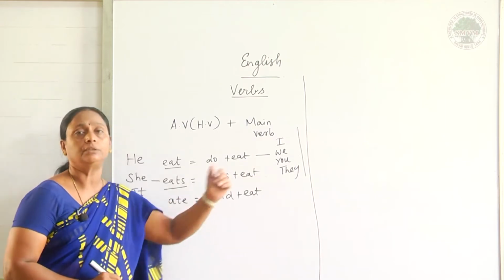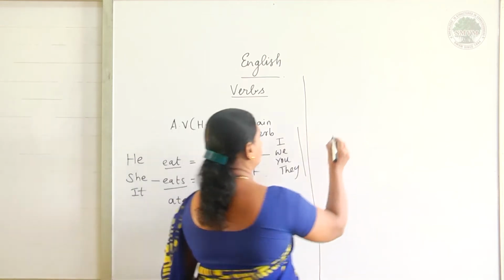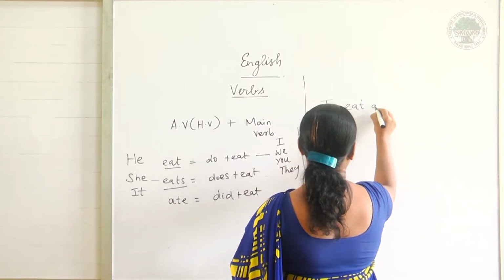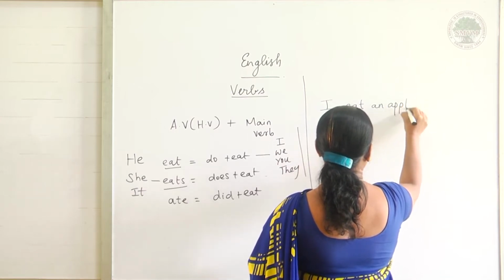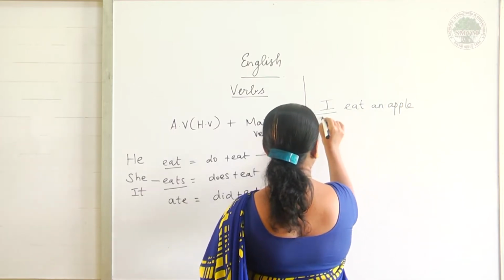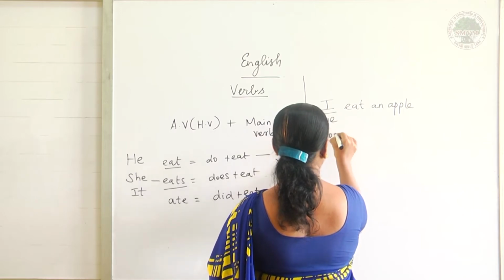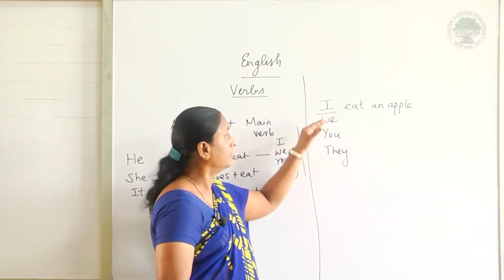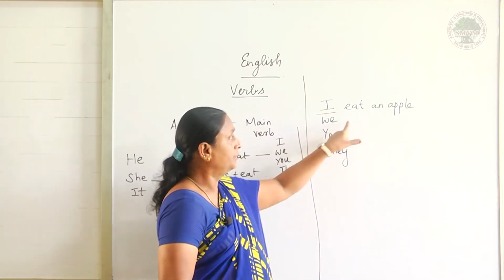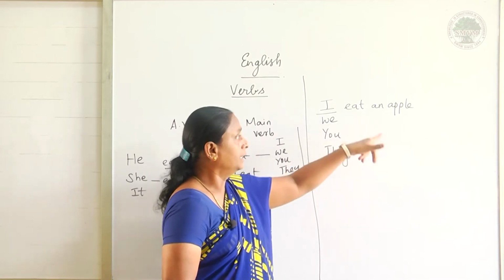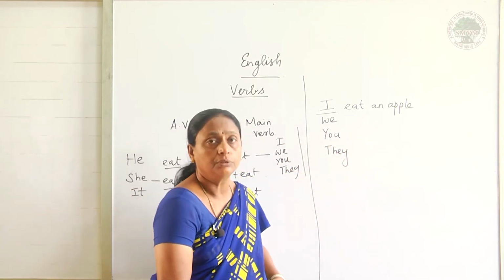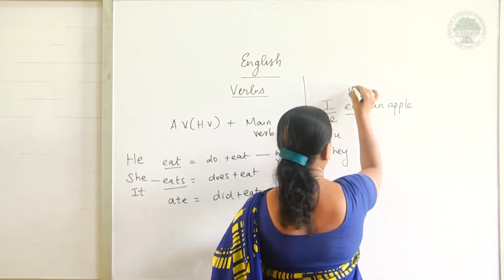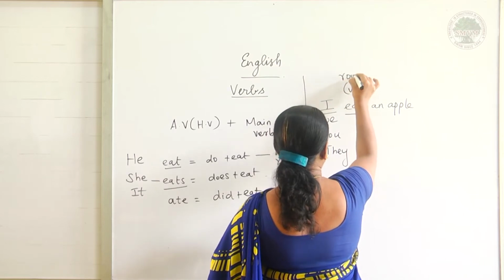Now how will you write it in a sentence? I eat an apple. Instead of I, we can write we, you and they. So what can I say? I eat an apple, we eat an apple, they eat an apple, you eat an apple. This eat is called the V1 verb, that is, the root verb.